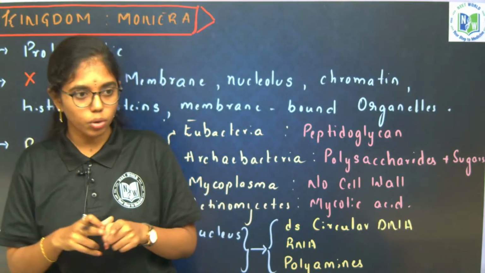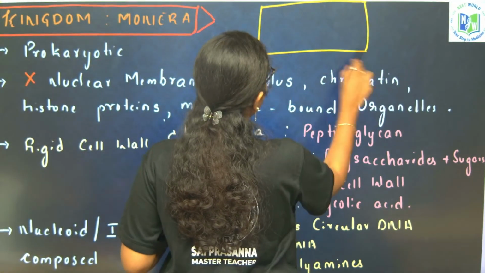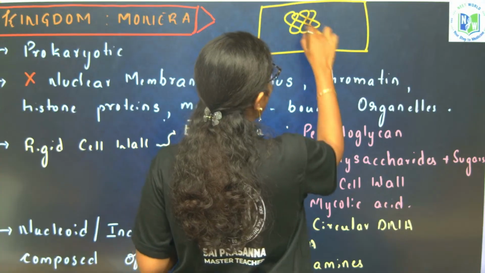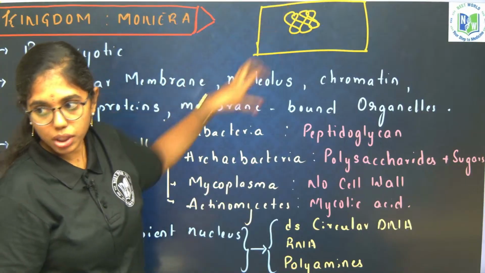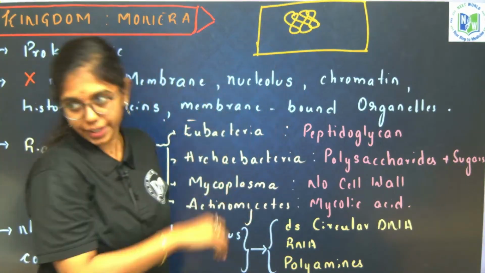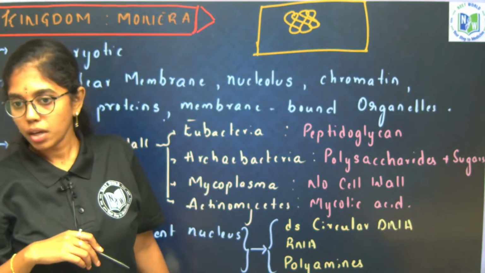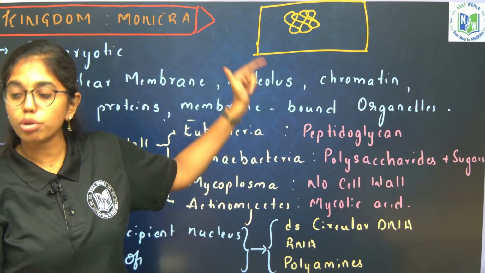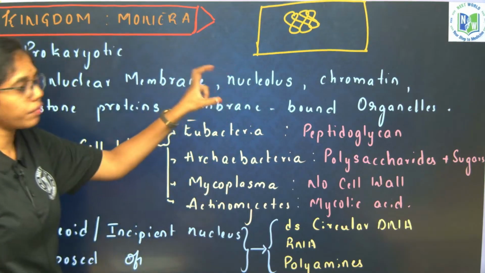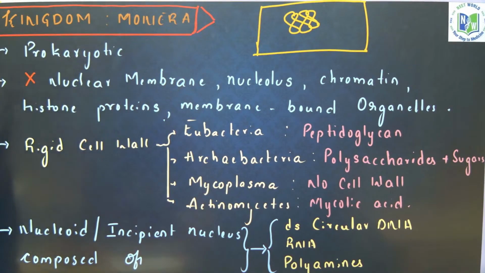They will not have a nuclear membrane. Let us assume this as a cell where the genetic material is not scattered all across the cytoplasm, but is placed at a position which is called the nucleoid. This is not surrounded by a nuclear membrane. So there is no nuclear membrane, there are no membrane bound organelles, nucleoid is present. These are the major features of what? Prokaryotic cell. We have learnt in Cell the Unit of Life, right?